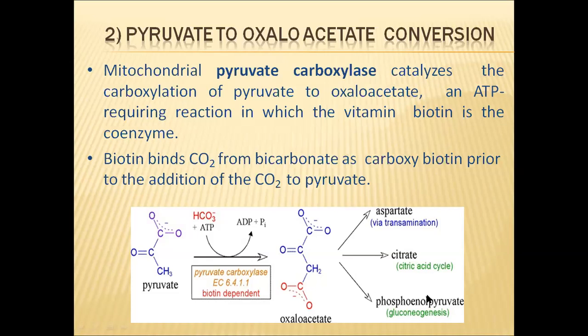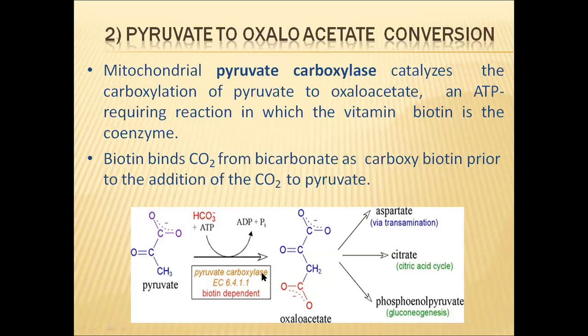This phosphoenol pyruvate will be utilized in gluconeogenesis, and citric acid and aspartic acid are intermediates in the Krebs cycle or citric acid cycle. So in this way, oxaloacetate is interlinked to the Krebs cycle and gluconeogenesis.